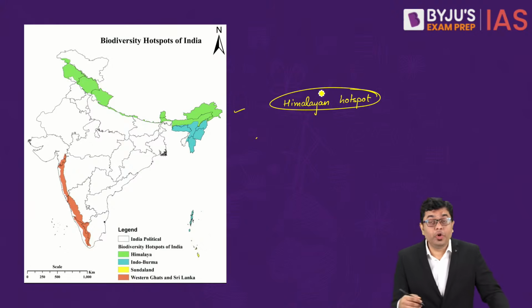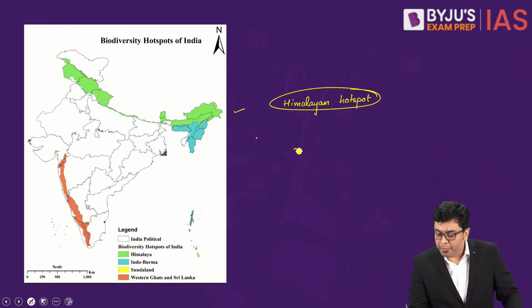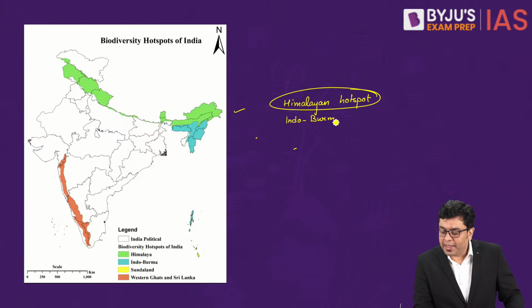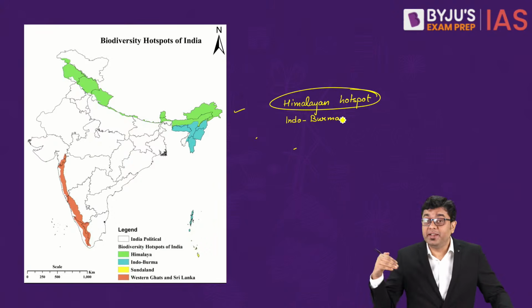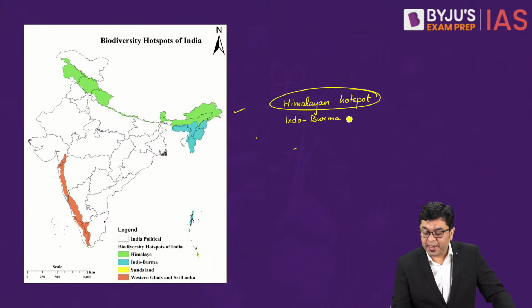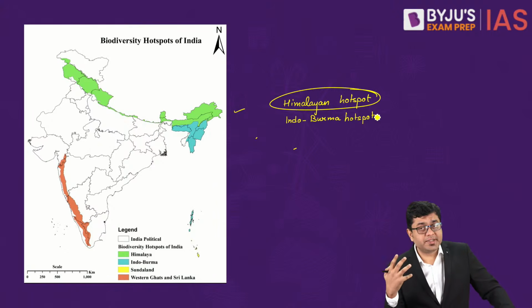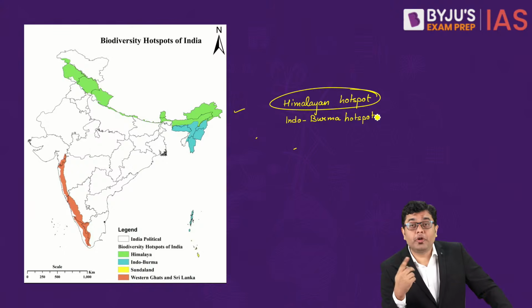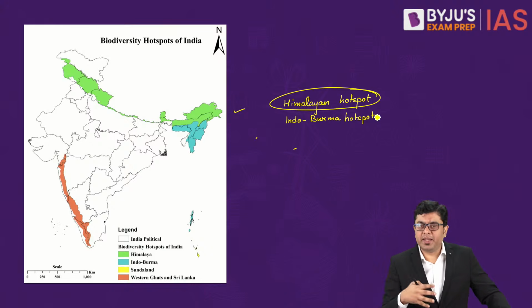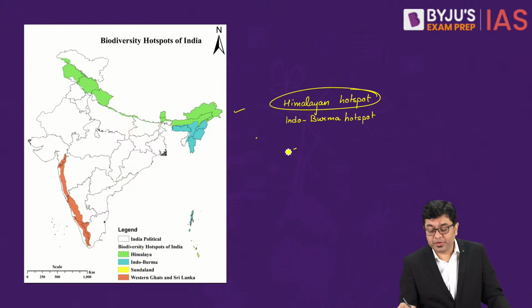Then you have the Indo-Burma forest hotspot. Indo-Burma. Now the Himalayan hotspot will have the mountainous ecosystem and mountainous habitat. Indo-Burma is significantly dotted with a lot of dense forest, as well as a lot of arboreal species. That is the species of various monkeys, apes, that is something which is going to be found. Then you have Western Ghats and Sri Lanka.